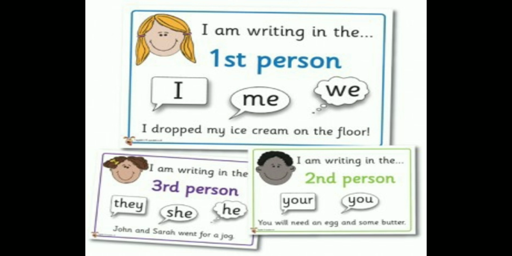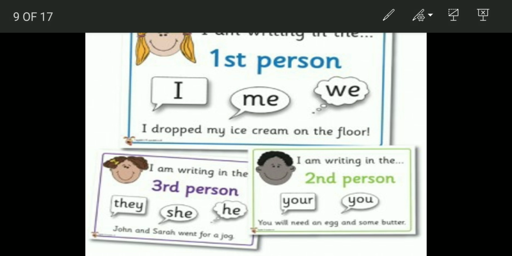Let us see some more examples of first person. I dropped my ice cream on the floor. You're talking about yourself: I, me, my. We all dropped our ice cream on the floor. That will be first person. When there are multiple people and you are also a part of it, then you use the term we. So you are talking about yourself also, so it is first person. Whenever in conversation you are talking about yourself, or you are a part of it, it becomes first person. I dropped my ice cream, I'm talking about myself, so it is first person.